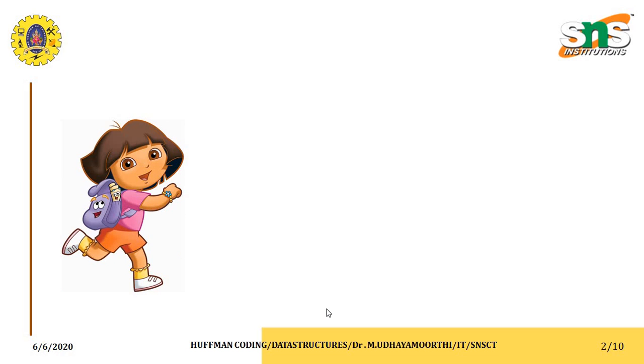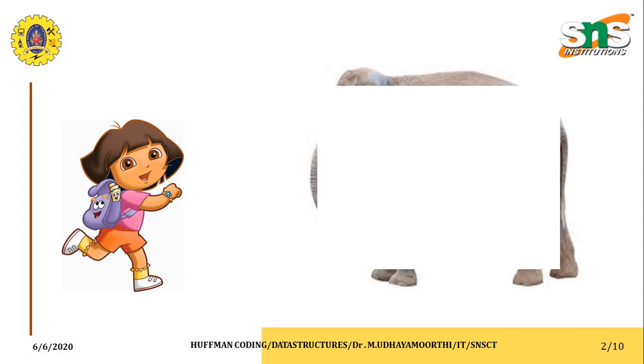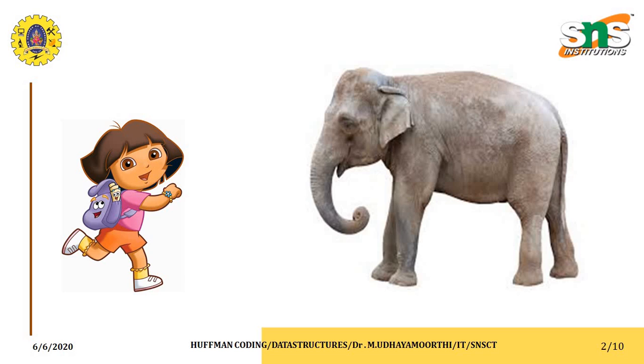Let us consider the picture. The girl Dora wants to send a big message to her friend named Annie. So let us consider it is a big image she wants to transfer to her friend on the receiver side. She is going to receive this kind of big image.